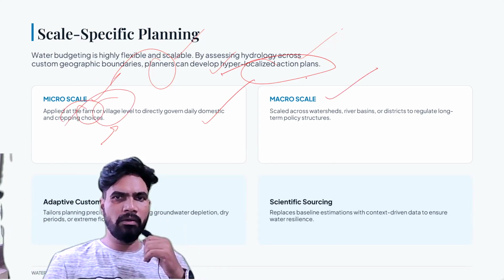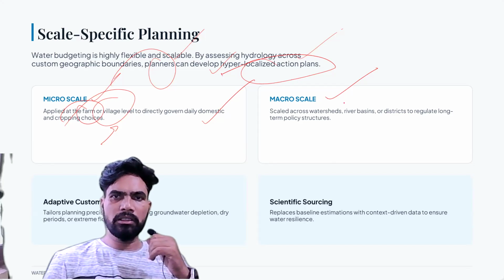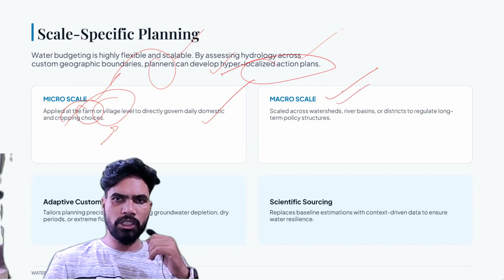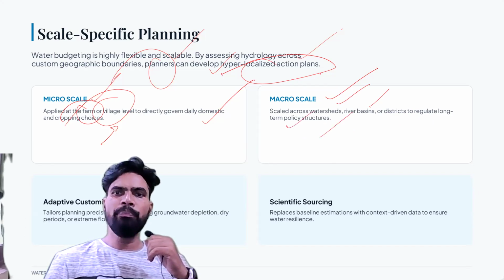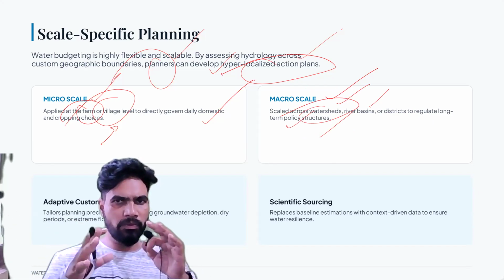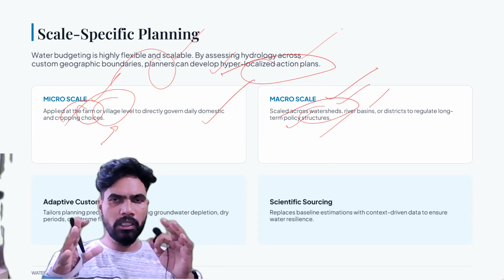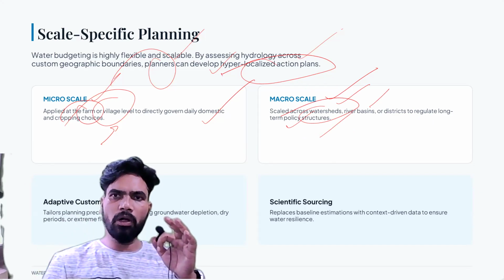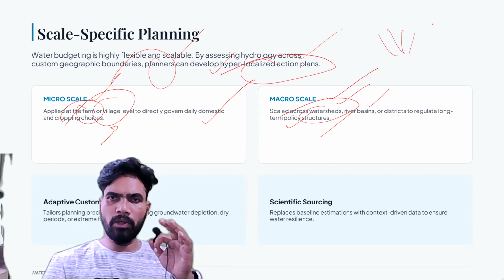आगे बढ़ते हैं, फिर हम देखेंगे मैक्रो स्केल. मैक्रो स्केल पे क्या होता है? It will be scaled across watersheds, river basins and districts to regulate long-term policy structures. मैं बिलीव करता हूँ आपको पता होगा वाटरशेड क्या है. वाटरशेड is a region or a place where all the water in that region is collected at one place.